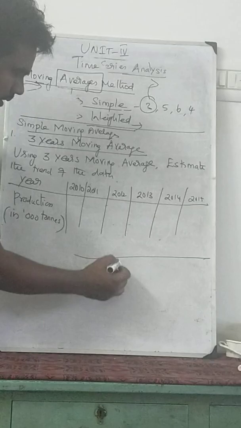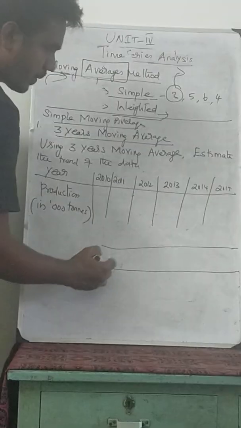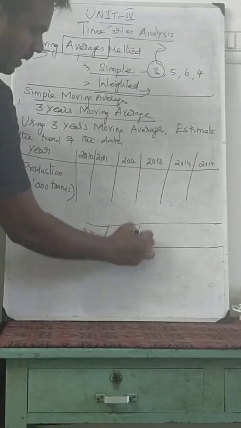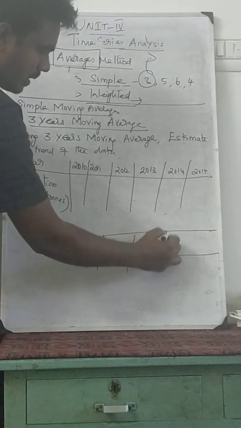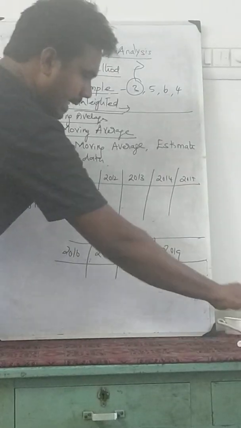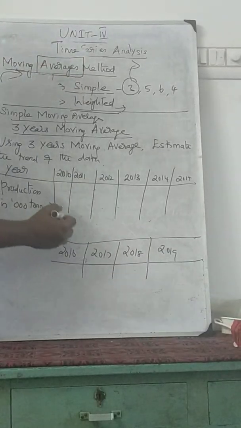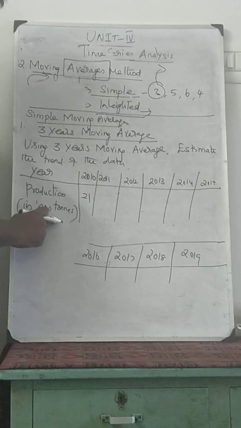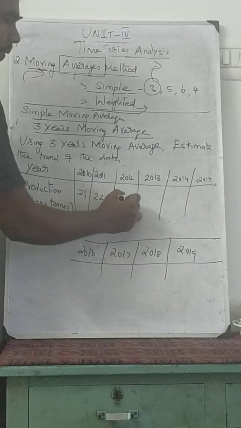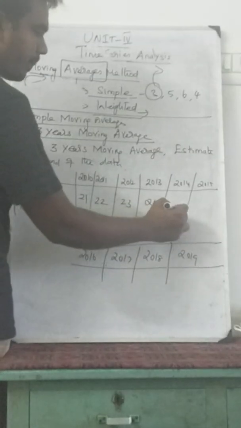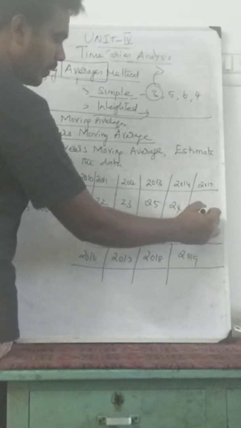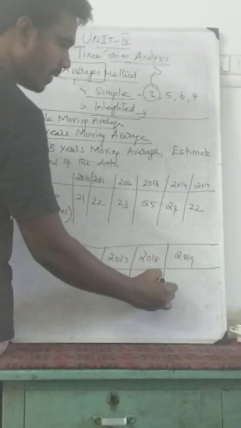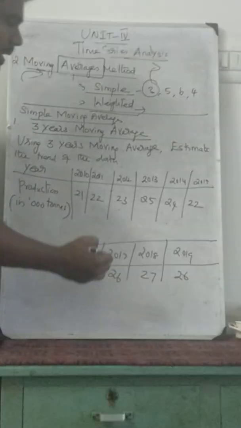I'll continue here: 2016, 2017, 2018, 2019. Now the production for 2010 is 21,000 tons, 22, 23, 25, 24, 22, 25, 26, 27, again 26.